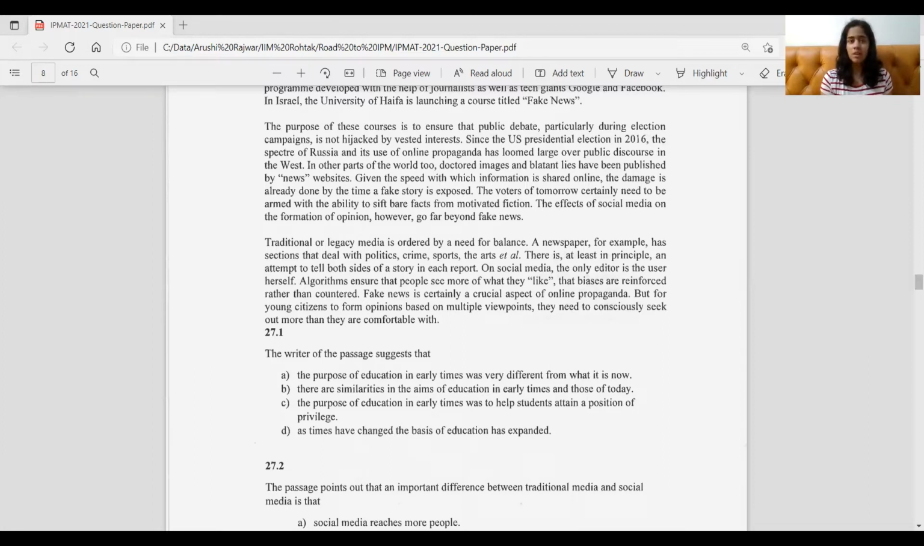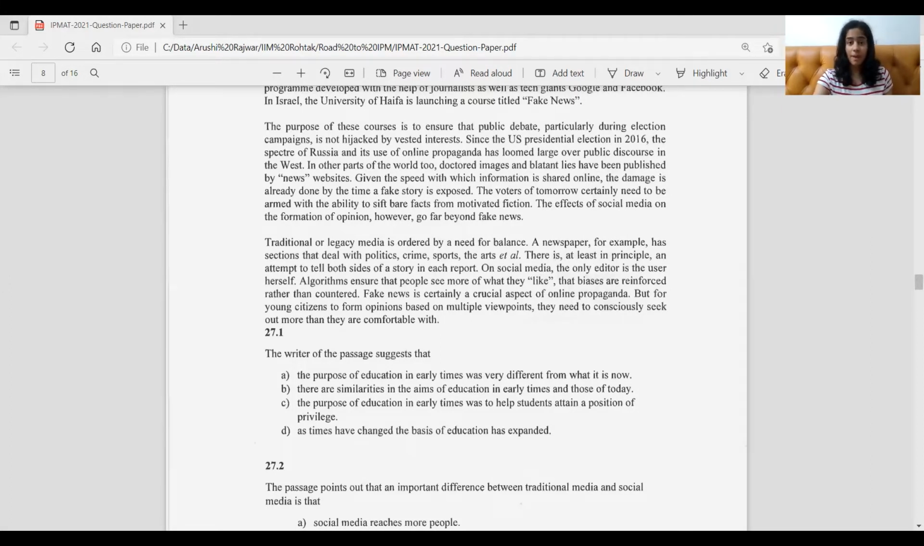Whereas in social media, the user is the editor himself. So he can put out anything that he likes, anything that he wants. And also social media has certain algorithms which show more of what you like. So instead of showing you various sides of a story, it just reinforces your biases, reinforces your beliefs. And that's how you just keep on believing what you already do. There's no other side to it for you. So ultimately the conclusion which is drawn here is that it is very important for young citizens like us to look for more, go beyond what is given to us and not just simply believe any sort of info that we receive from anywhere. That's not the right way to do things.